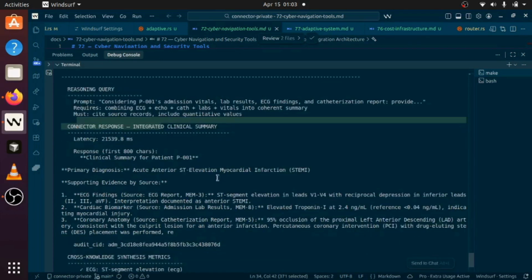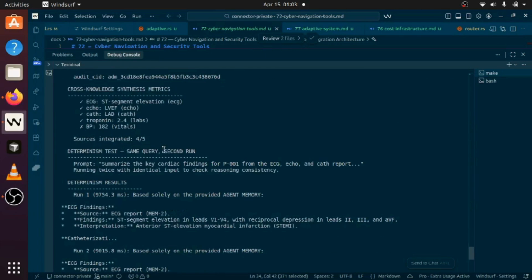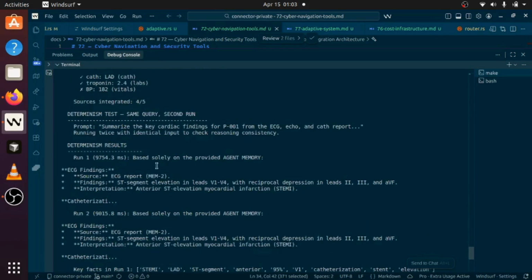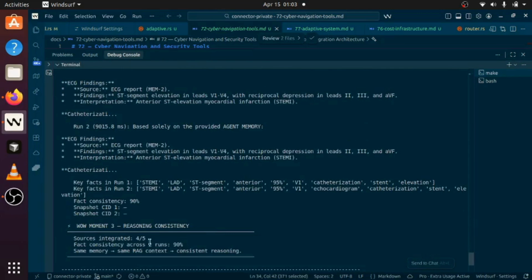Then deterministic test, same query, second run. It ran for the second time for checking the ECG things, then other findings and everything. And the fact consistency was 90%, which is the test it has been done, and the test is doing itself and checking stability.